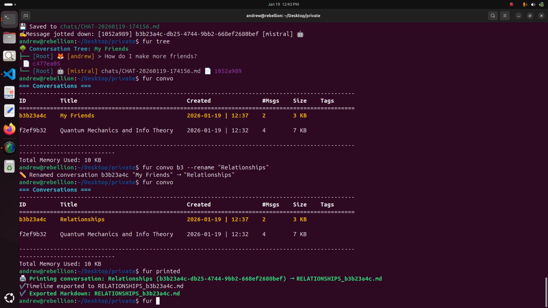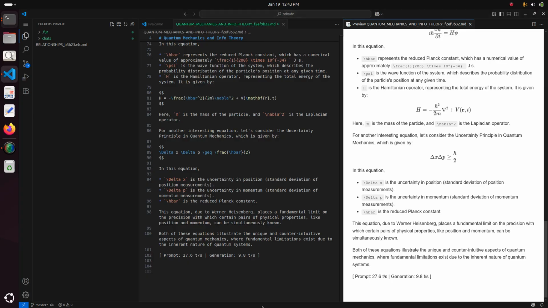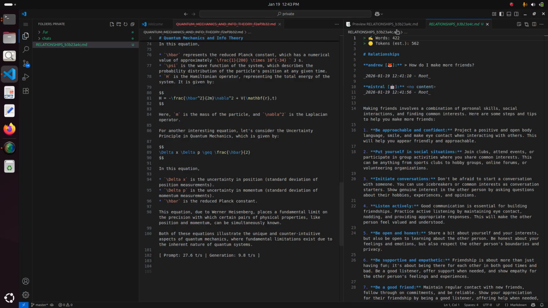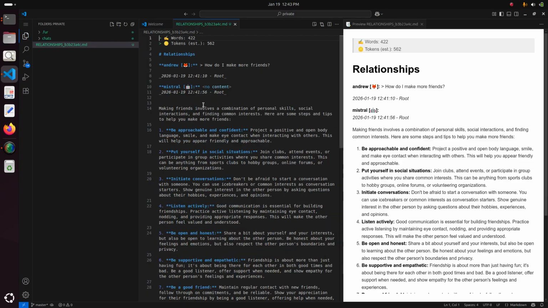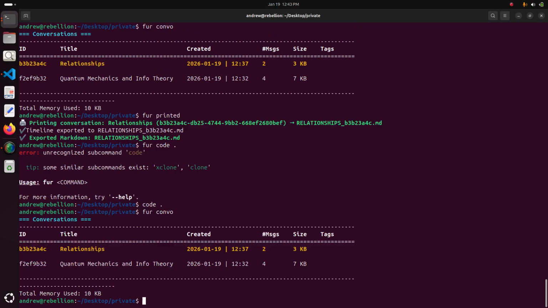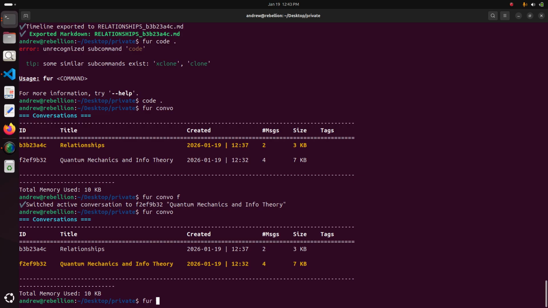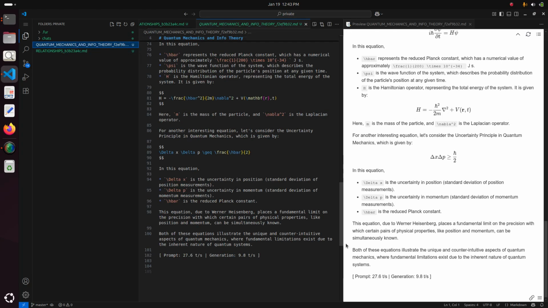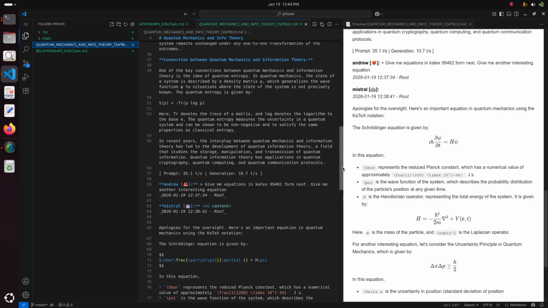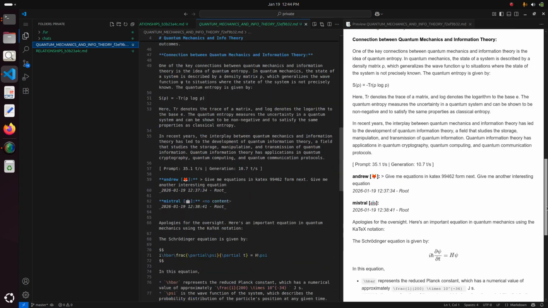We can go. Oops, sorry, he was getting confused. We can look at it now, right? You remember we exported a Markdown document for quantum mechanics, and we can also do that one for relationships. We can go back to our quantum mechanics conversation. We can also print it, and we can even keep, if we want, all our exported conversations there, and we can update it in real time later on, right? For quantum mechanics and information theory, everything is there.